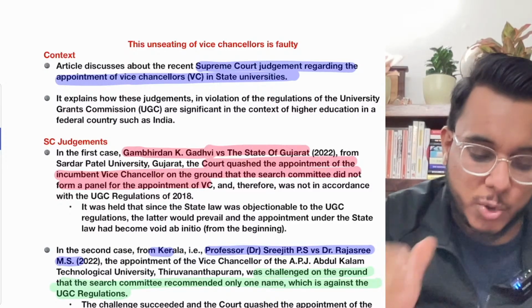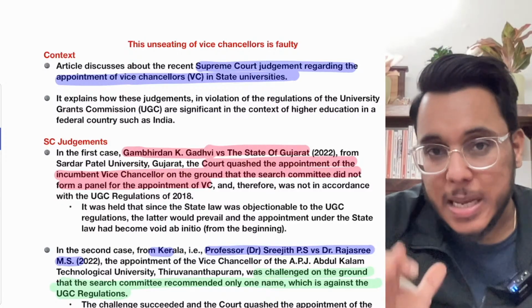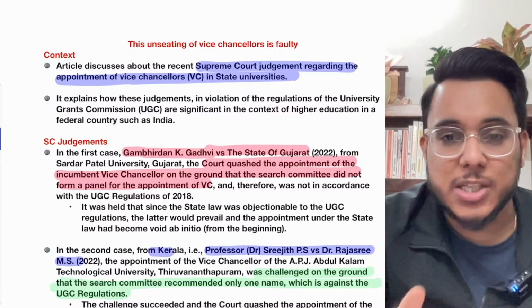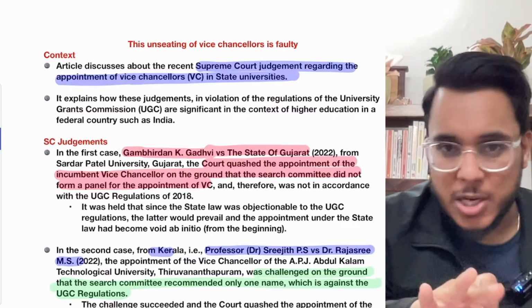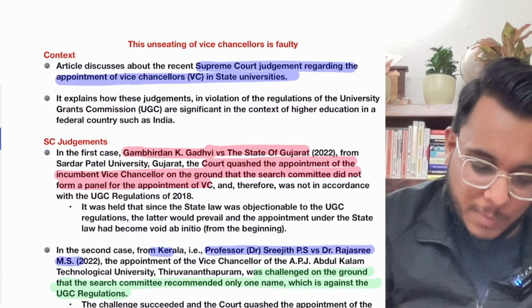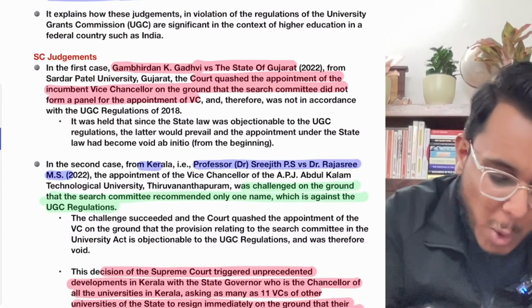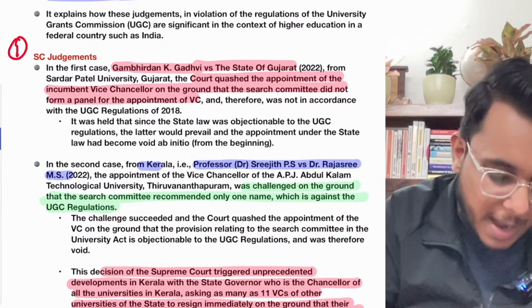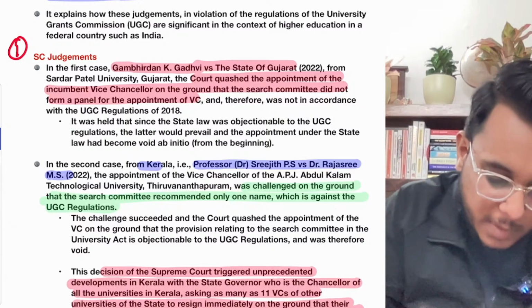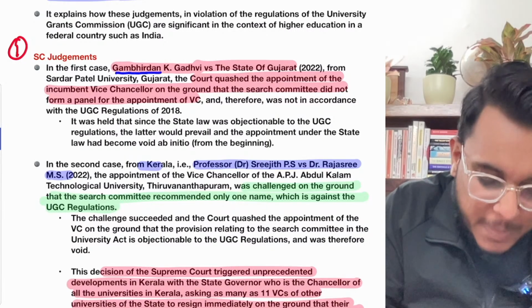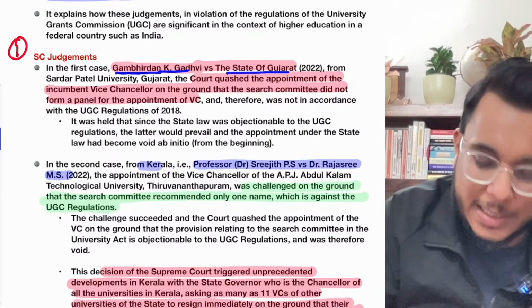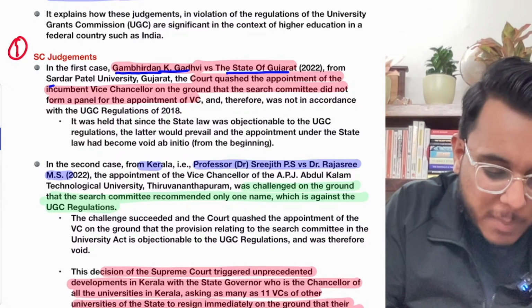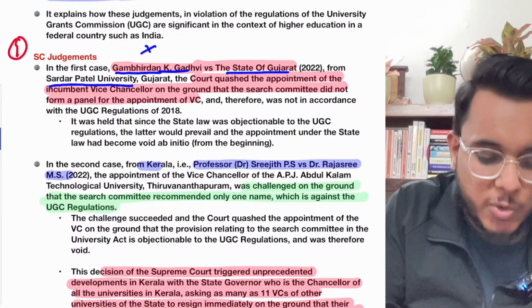So recently the Supreme Court has passed multiple judgments, and after these judgments the vice chancellors have been asked to vacate their office. This is the issue that we are going to discuss here. First of all, guys, there is one judgment, Gambirdan K. Gadhvi versus the State of Gujarat. In this judgment, the Supreme Court quashed the appointment of the VC of Sardar Patel University.